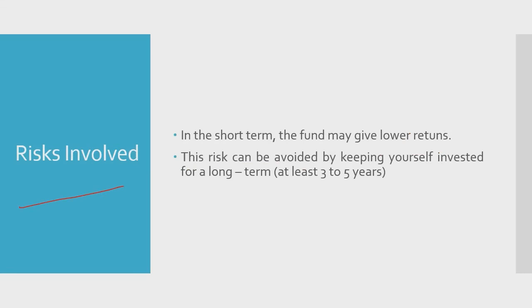So the key here is to keep yourself invested for a long period of time to see any capital appreciation. So viewers, apart from the general market risks of investing in a mutual fund, these are the additional risks which we can envisage. In the short term, the fund may give low returns, and this is applicable for investment in any large cap companies. You can avoid or mitigate this risk by keeping yourself invested for the long term, at least 3 to 5 years. And if you want to see real capital appreciation, I would suggest you keep yourself invested for say 7 to 10 years. Then you can beat the inflation and see some really good returns.